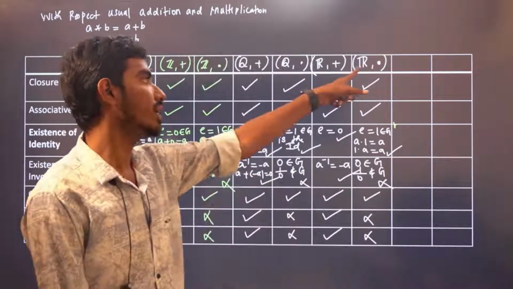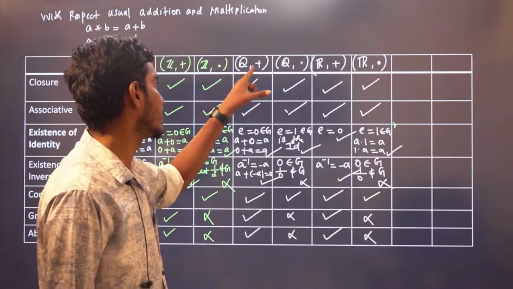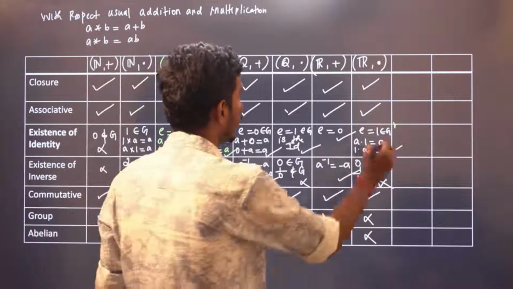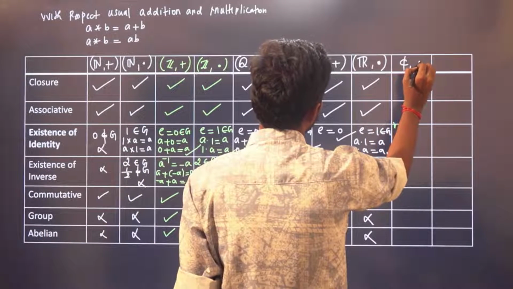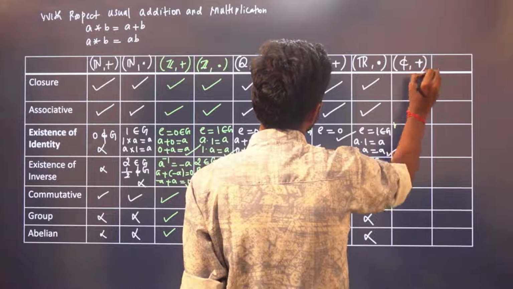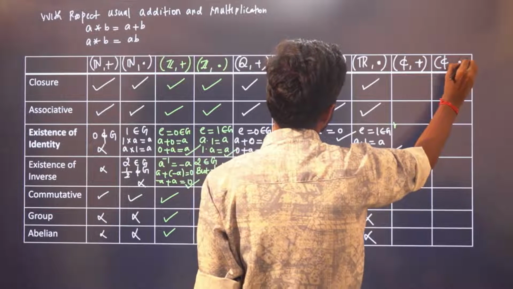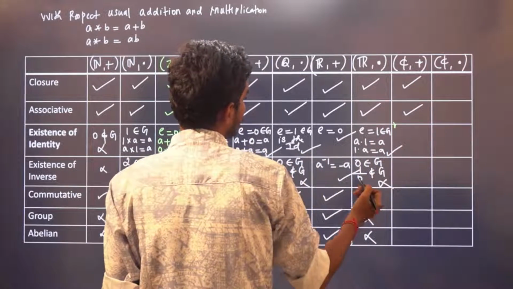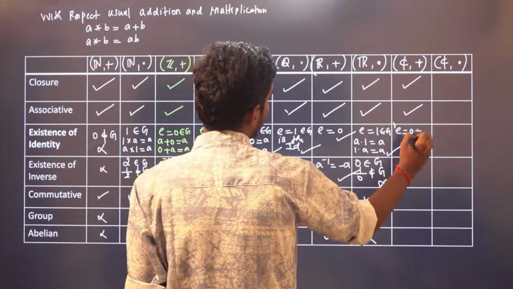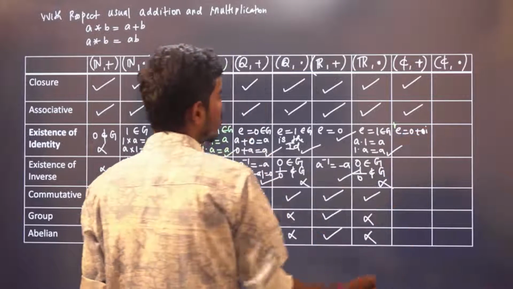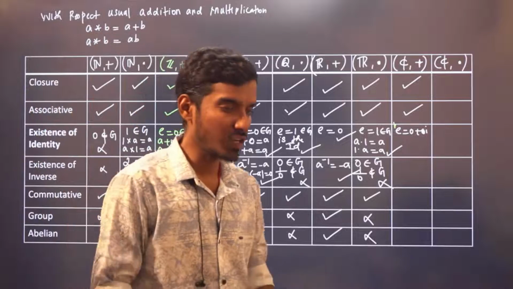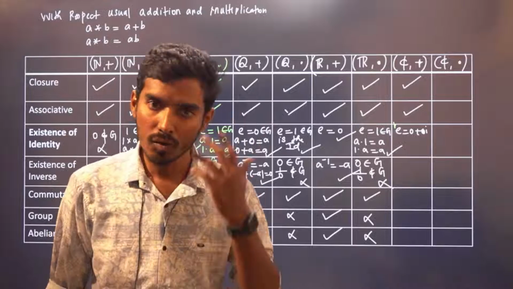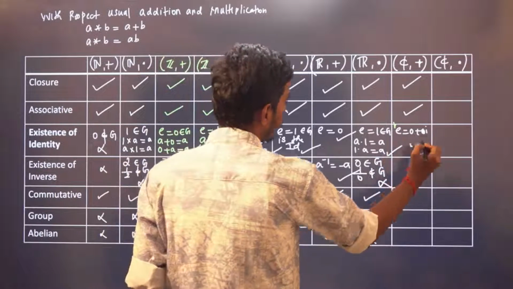If I remove 0 from real numbers, and if I remove 0 from rationals, it will be a group with respect to multiplication also. Okay. Complex numbers with respect to addition, complex numbers with respect to multiplication. Sum of two complex numbers is a complex number. It is associative. What is the ID element? 0 plus 0i is the ID element, right? 0 plus 0i. A plus bi is a complex number. When you give me any complex number a plus bi, you add 0 plus 0i, you will get a plus bi again. So this is the ID element.